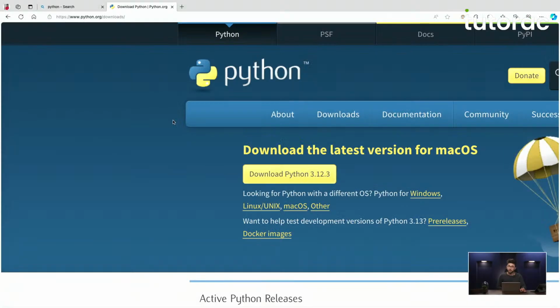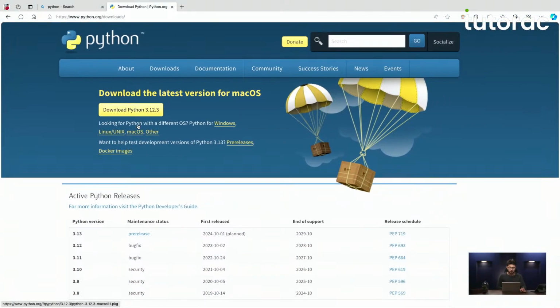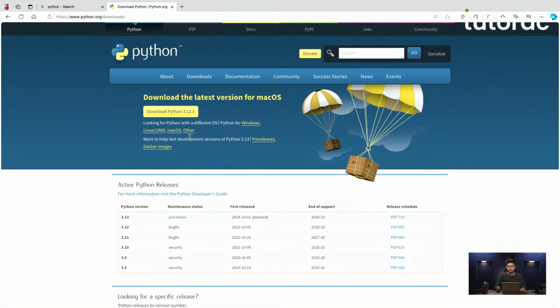In my particular case, I already have Python installed on my machine. This particular software is very important for you to run Python on your machine. So I won't download it because it's already on my machine. But in case it's not already present on your machine, you need to download and install it. It's a very simple process. For Windows users, Python is also available on the Microsoft Store, so you can also download it from there.